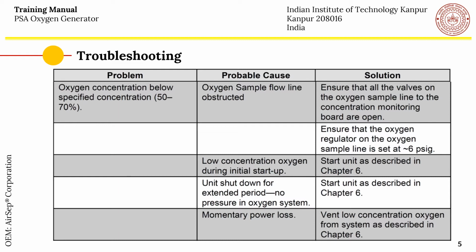It is also possible that the unit shut down for extended period, so no pressure in the oxygen system exists. In this case also, please start the unit as described in chapter 6. There can also be momentary power loss which might have occurred. For this, vent the low concentration oxygen from the system as has been described in chapter 6.